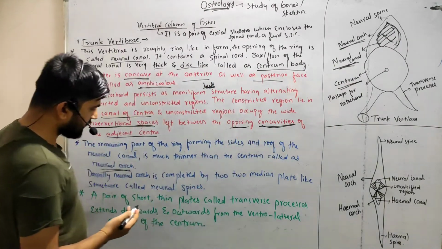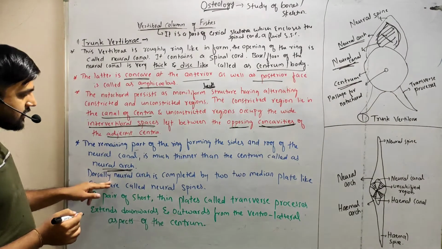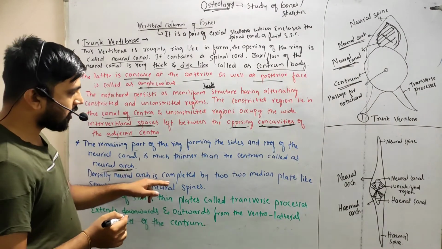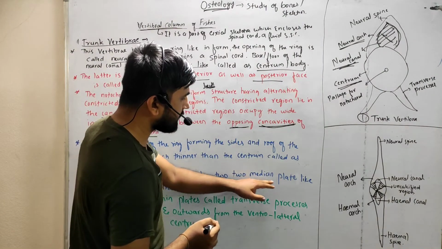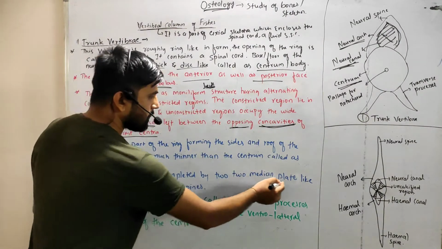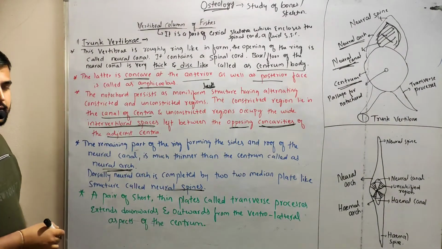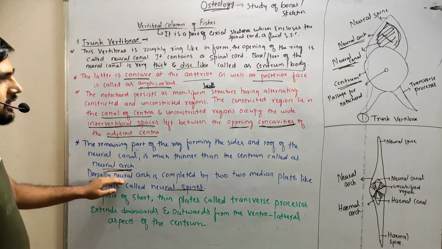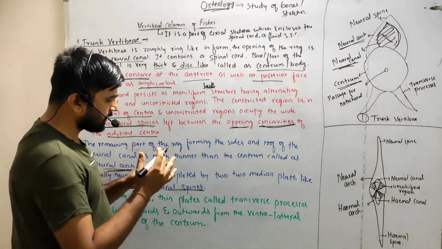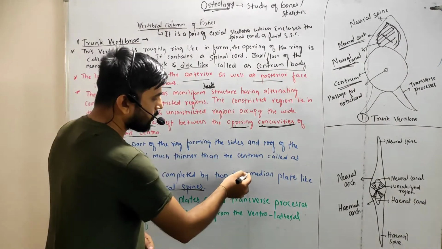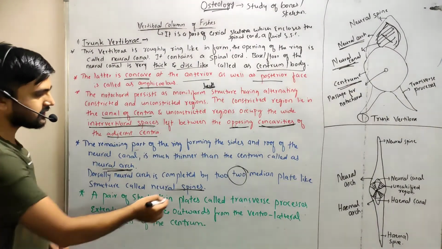They are involved in the formation of the neural arch. Dorsally, the neural arch is completed by two median plate-like structures called neural spines. At the dorsal side, the neural arch is completed by only two median plate-like structures called neural spines.